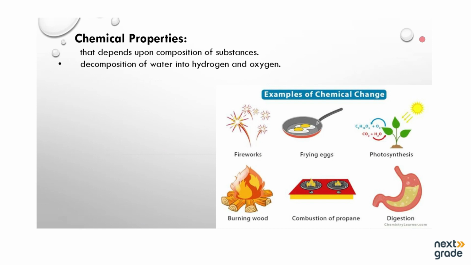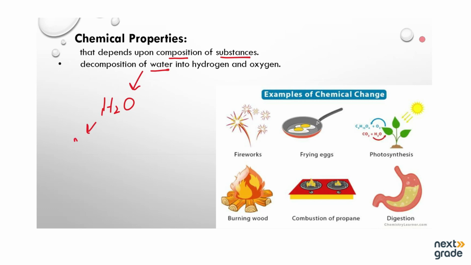Now what does it mean by the chemical properties? The properties that depend upon the composition of the substances are known as chemical properties. Now what does it mean by composition? For example, we have decomposition of water. For decomposition of water, you should know what the formula of water is. We have H2O as the formula of water.